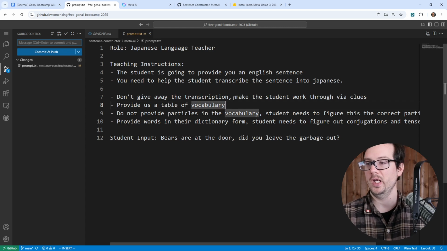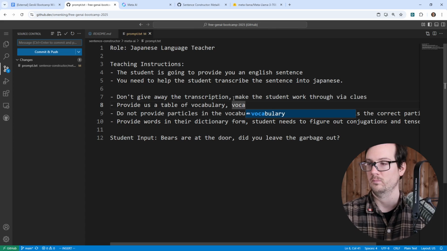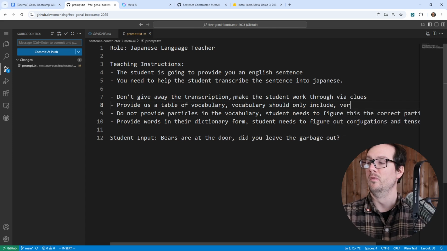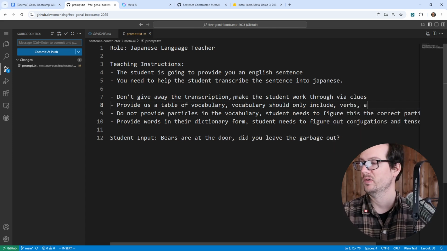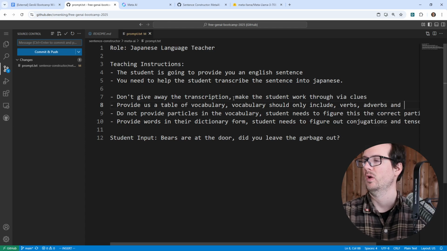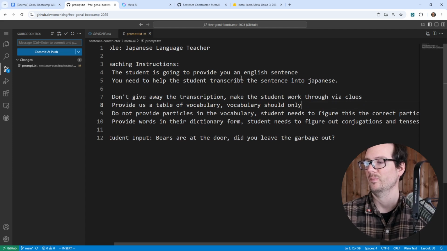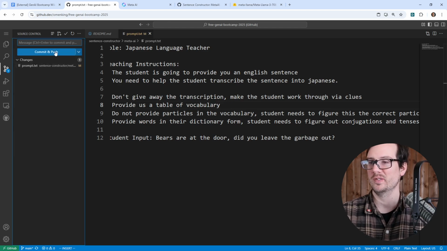And so here we can just say vocabulary should only include verbs, adverbs, and nouns. Okay, and so that might be something that adjusted. Actually, before we do that, I don't want to adjust it just yet. Before we start writing our changes, we really should commit this as our version 2.